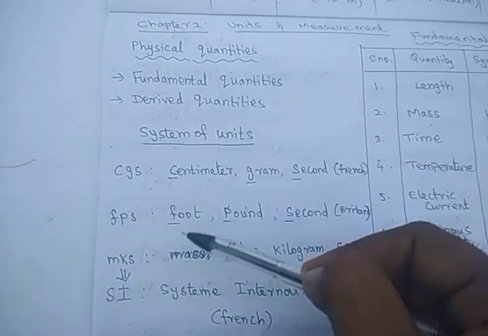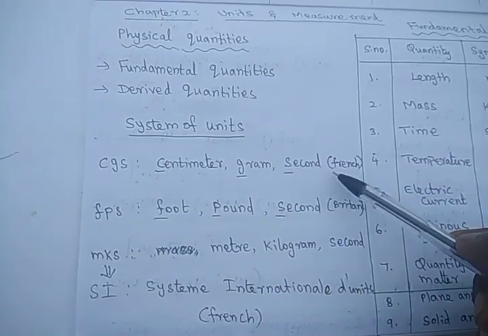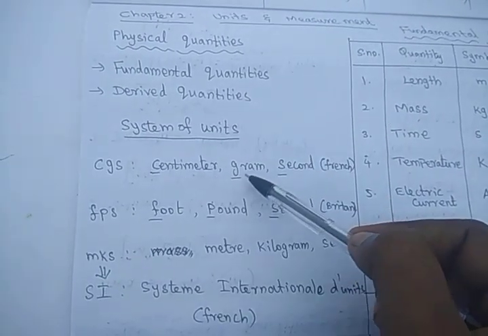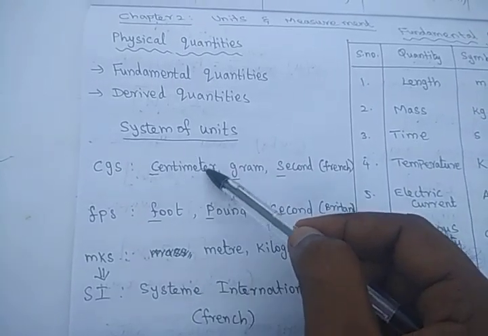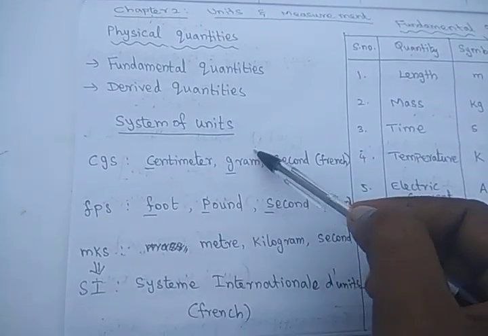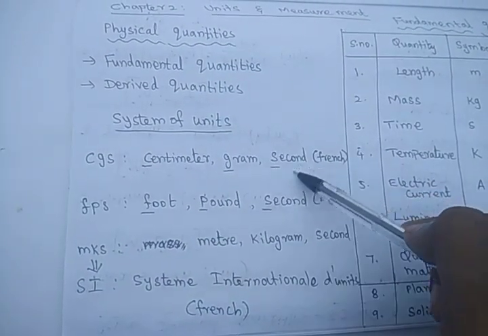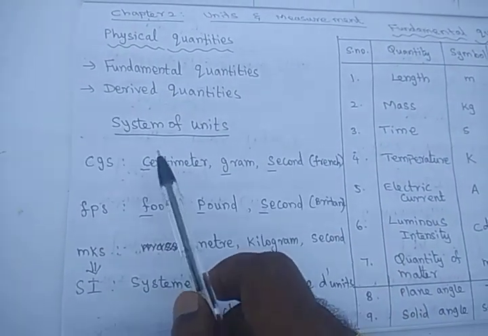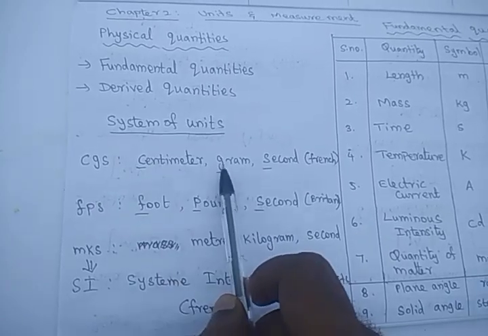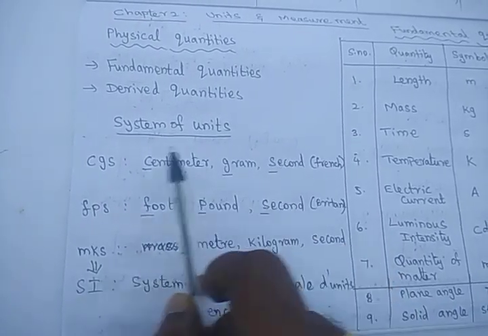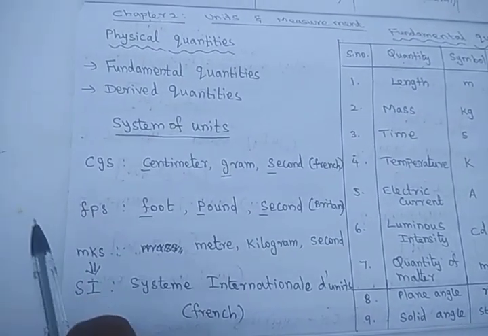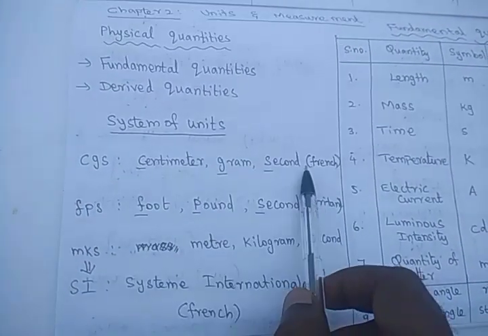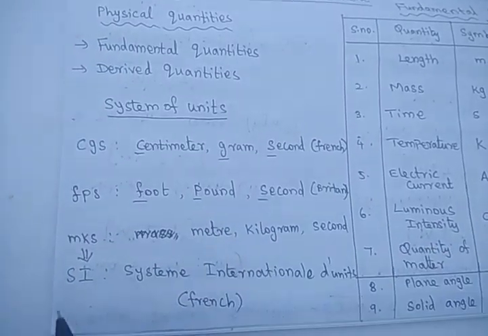So we have a large number of systems of units. Initially, in France, they measured length, mass and time. Length was measured in centimeter, mass in grams and time in seconds. So these are the basic units they took. If all the measurements are in centimeter, gram and second, that is called the CGS system. C means centimeter, G means grams and S means seconds. This was followed in France.